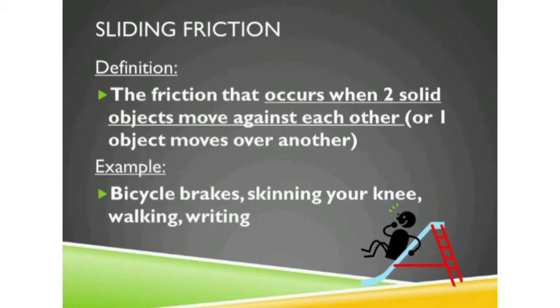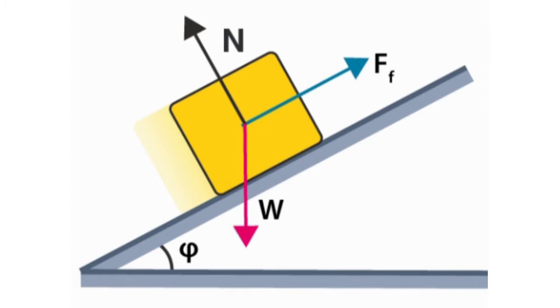Next one is sliding friction. Sliding friction means when two objects move against each other. It means one object moves over another, with two surfaces pressed against each other while sliding.